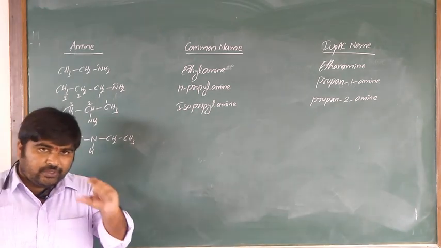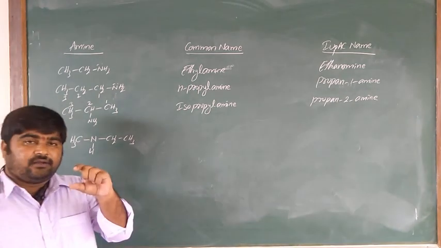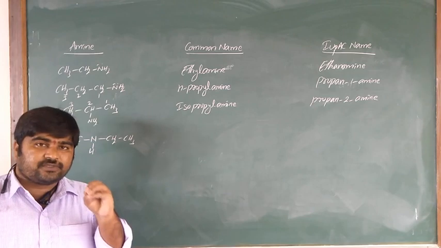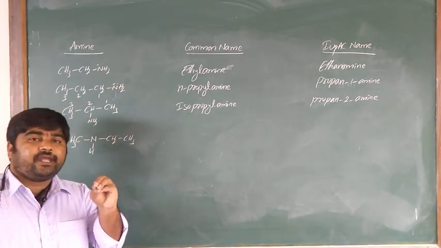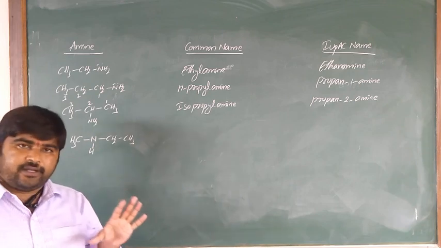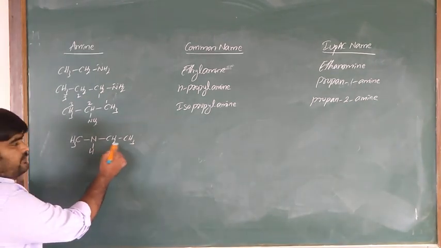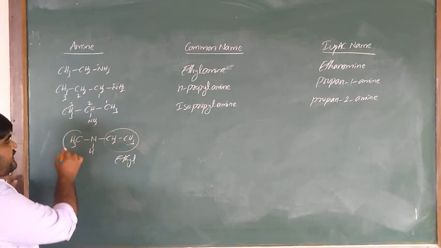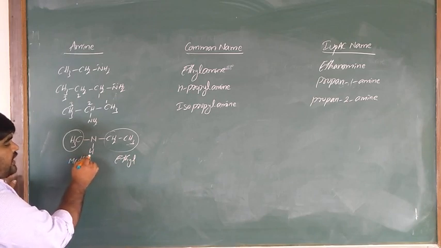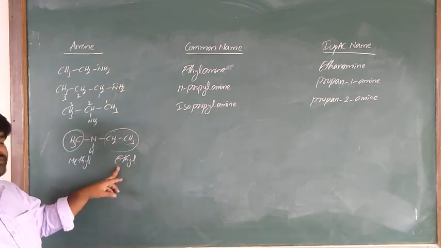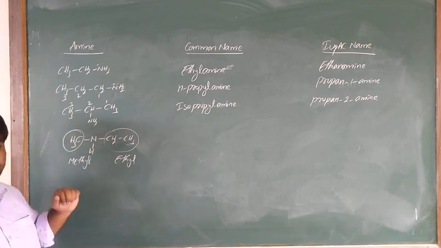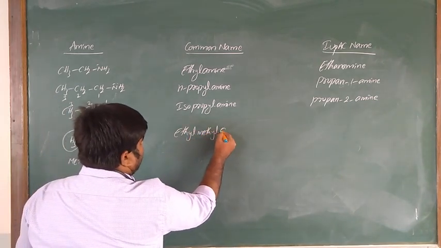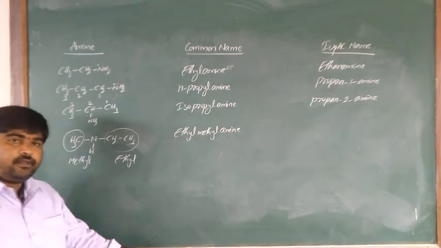Whenever in secondary or tertiary amines two or three different alkyl groups are present, the name is given according to their alphabetical order. For example, here how many carbon atoms? 2 carbon atoms, this is ethyl. This is methyl. According to alphabetical order, E comes first, then M in common names. That's why ethyl methyl amine.